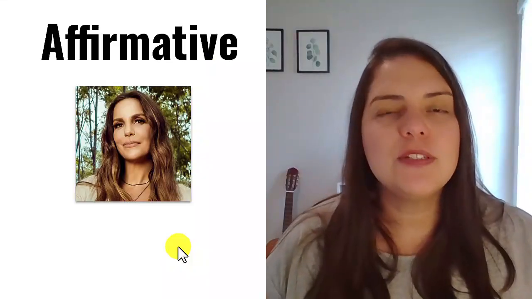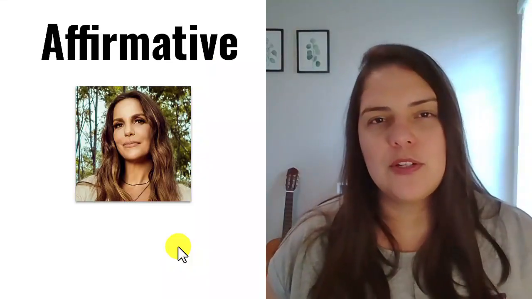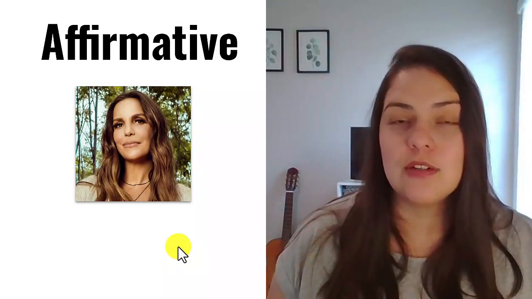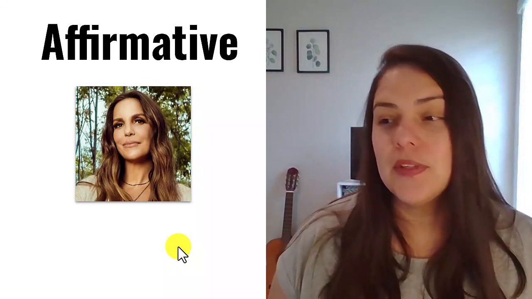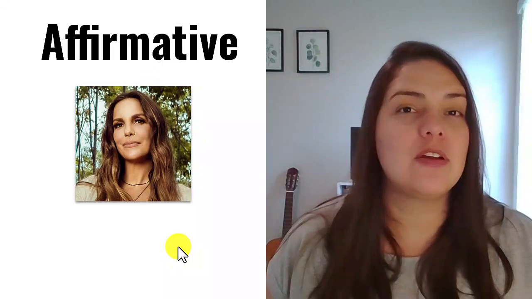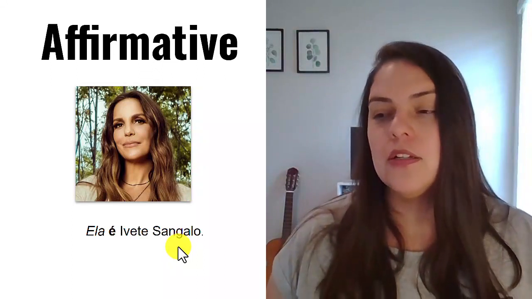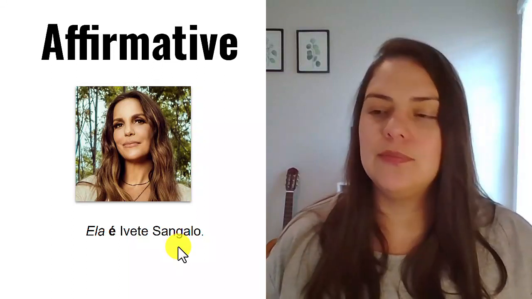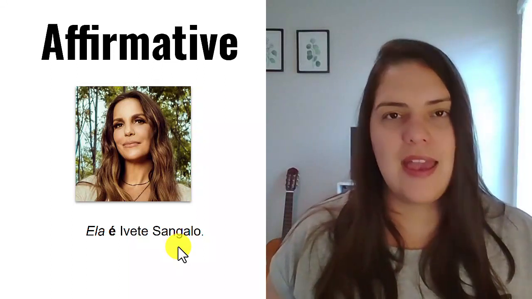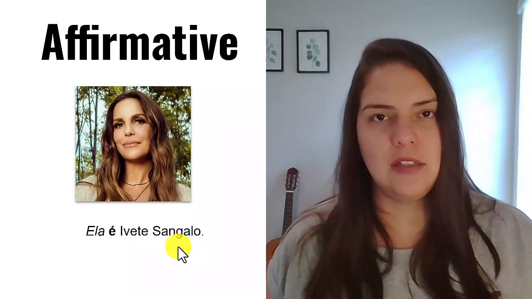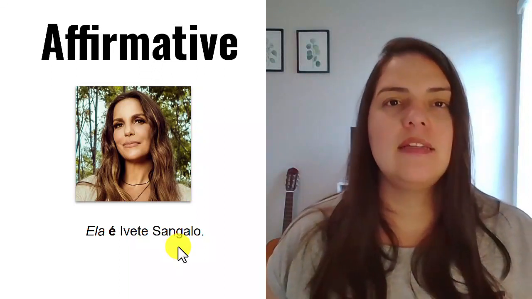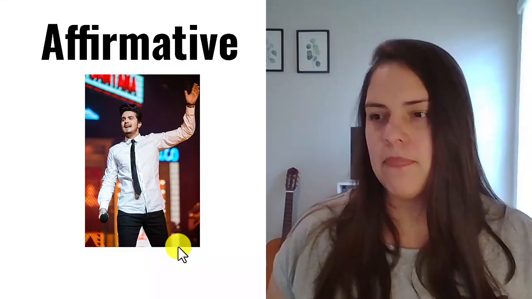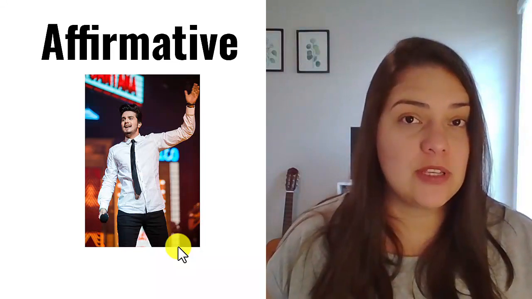Let's go to the affirmative use of the verb to be. Here we have a picture of a very famous singer in Brazil. Her name is Ivete Sangalo. And we're going to use the verb to be to talk about her. Okay? So in this sentence, we're saying she is Ivete Sangalo. And then you can say ela é Ivete Sangalo. Ela é Ivete Sangalo.